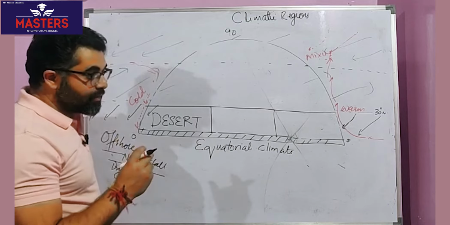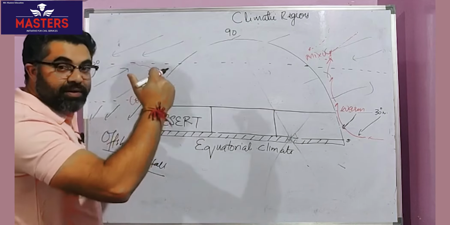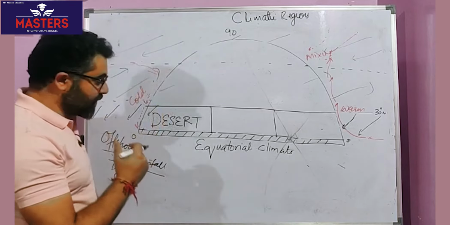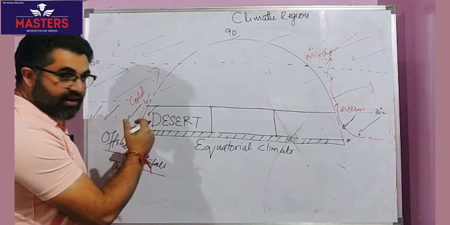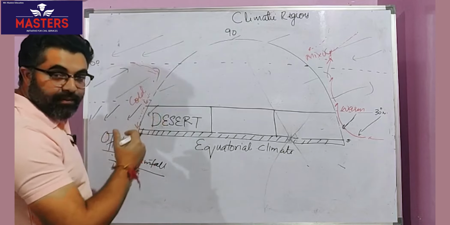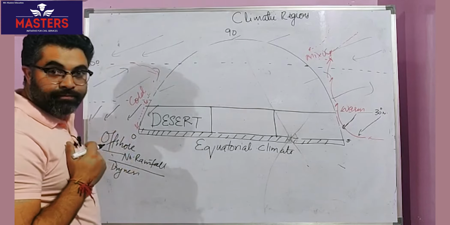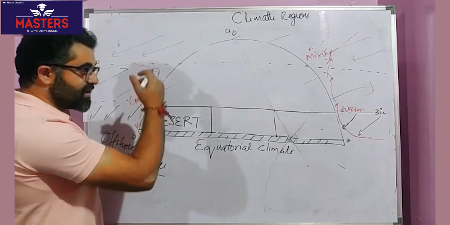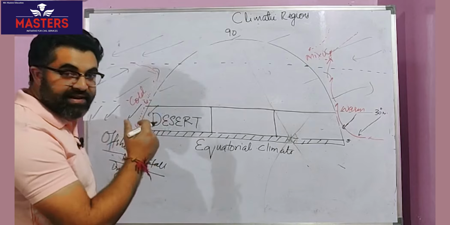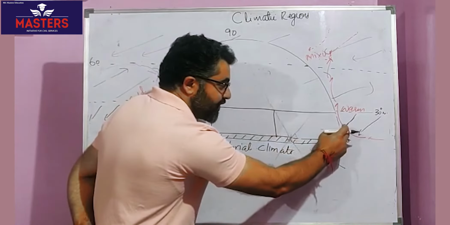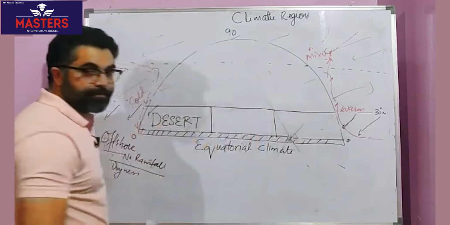And also we know that there is a shifting of pressure belts. That means sun rays do not remain vertical at equator throughout the year. They move towards Tropic of Cancer, they move towards Tropic of Capricorn. So there will be seasonal shifting of pressure belts and therefore seasonal shifting of direction of winds as well.